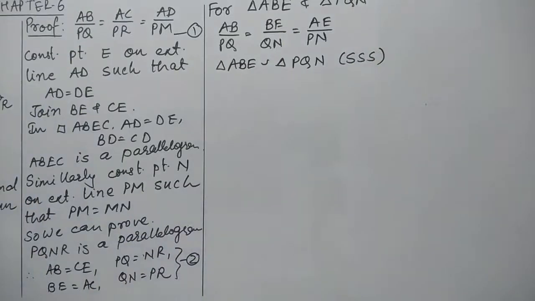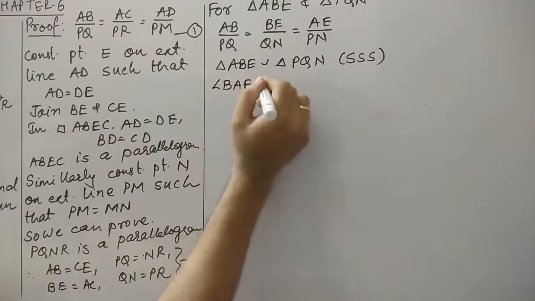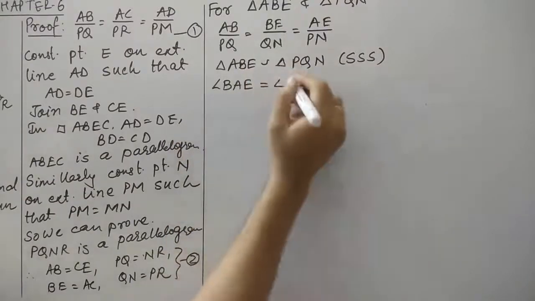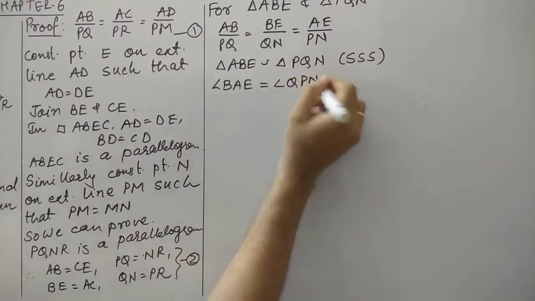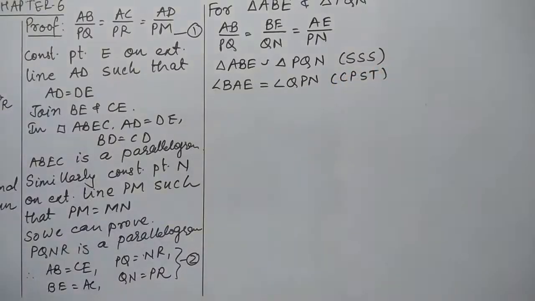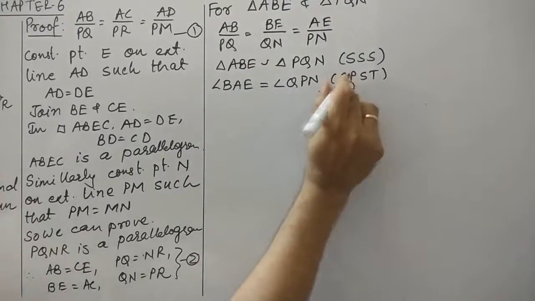Now when we show this, we can say corresponding angles are also equal. That is angle BAE is equal to angle QPN. We have used corresponding parts of similar triangles. This is one part which we have taken. Let me give this equation number 3.